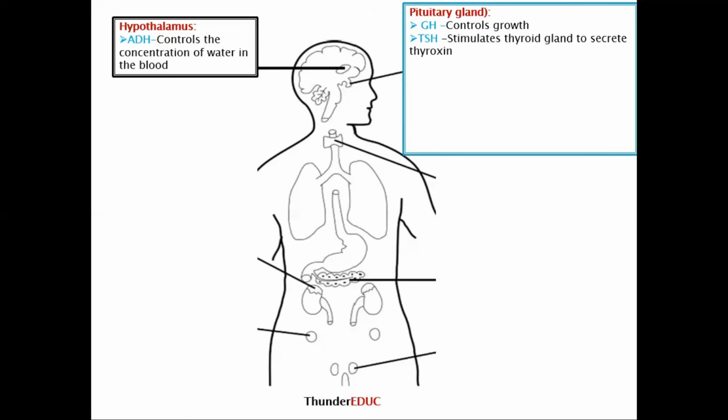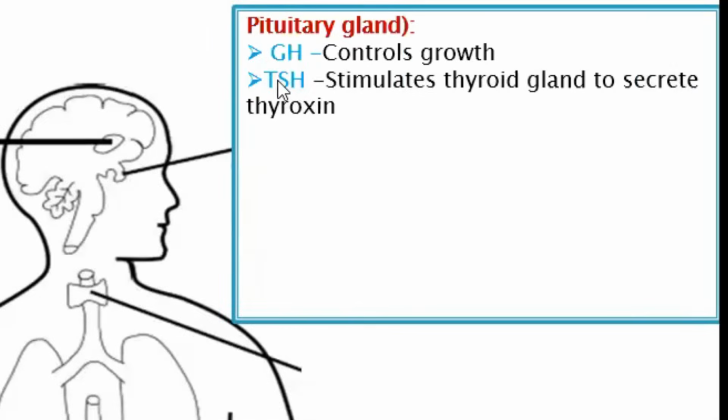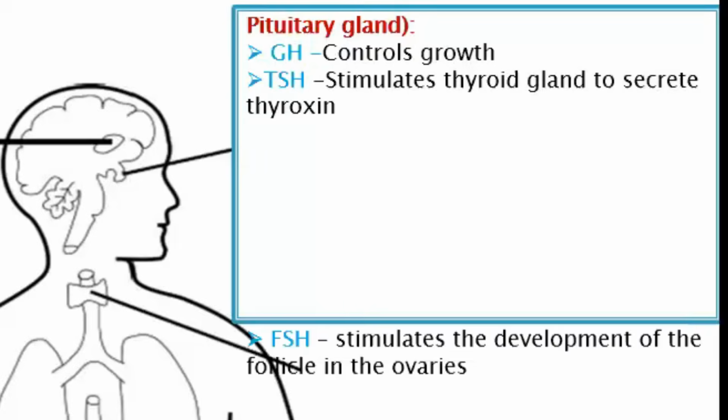Number 2, thyroid stimulating hormone. You see, the function is there. This hormone stimulates the thyroid gland to do what? To secrete thyroxine. TSH, thyroid stimulating hormone, stimulates the thyroid gland to produce thyroxine. Is it difficult? It's not difficult. We get the answers from their abbreviation.